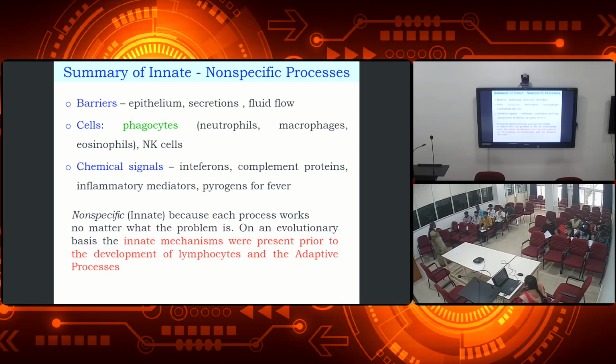Through evolution, lymphocytes had not yet developed, but the immune system and innate immunity had already developed, they say. Understood? And then when the development of the lymphocytes took place, only then was the adaptive immunity developed during the evolution.